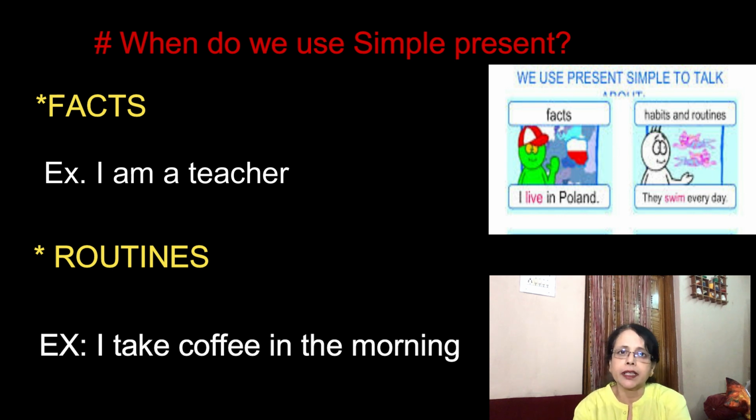It's my routine that every day when I get up, I take coffee. Another example, I go for a walk every day. It's my routine. Every day, as soon as I get up in the morning, as soon as I complete taking my coffee, I go for a walk. Going for a walk is my daily habit. So, in such a situation, we use simple present.